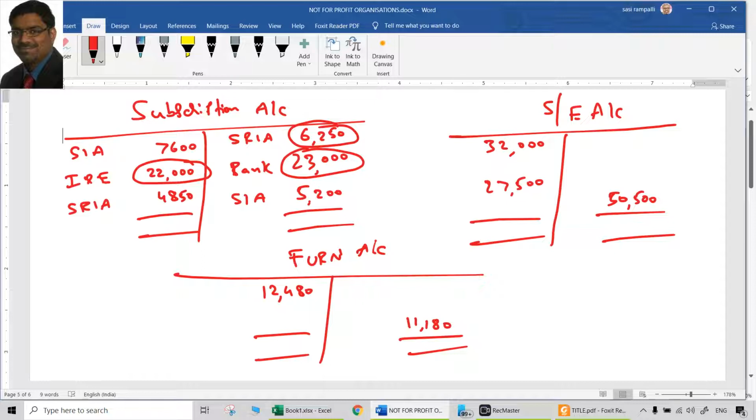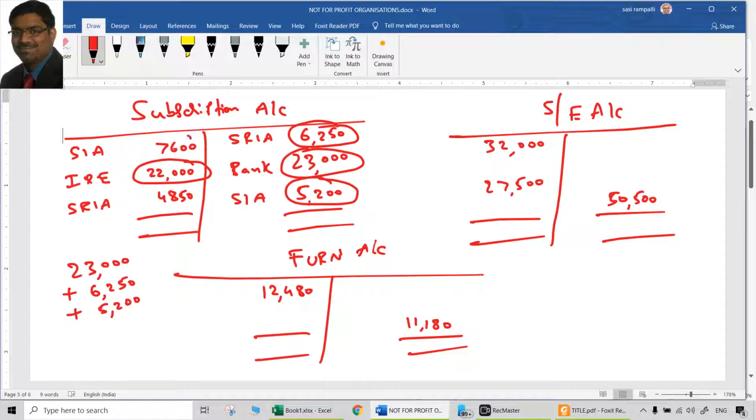But if the subscriptions are in arrears at the end of this year, they are also related to this year. They should also be part of income this year. So if at all we do plus and minus, 23,000 is the amount that is received. Subscriptions received in advance last year relate to this year, so we have to add this 6,250. Same way, subscriptions in arrears at the end of this year, 5,200, are related to this year but not yet received, but they are also income of this year only. They have to be also added.